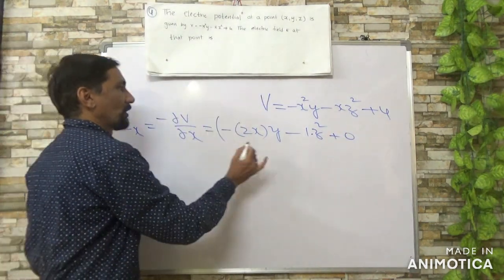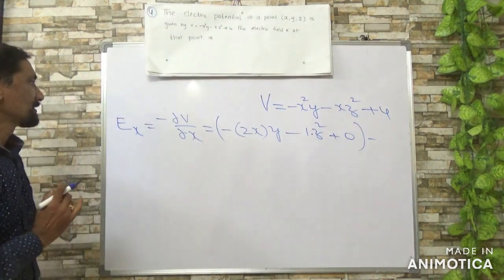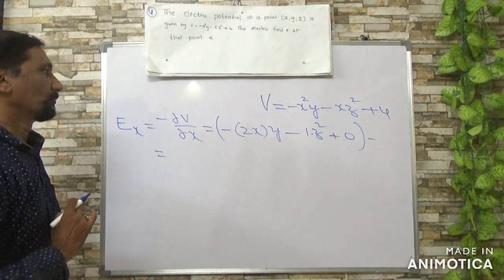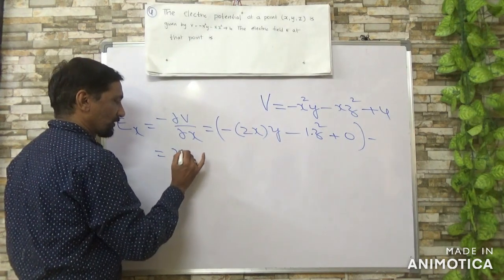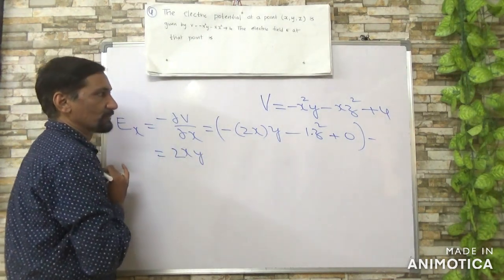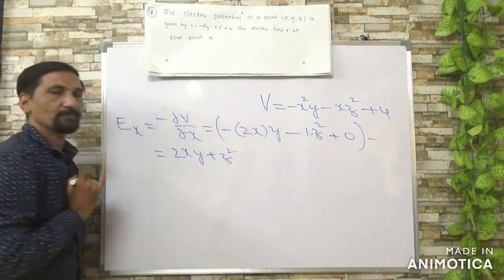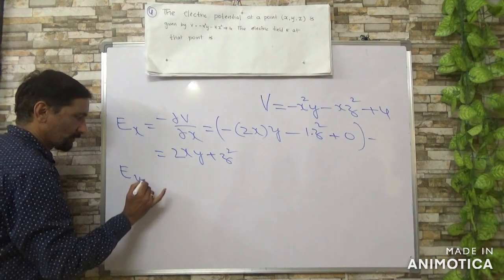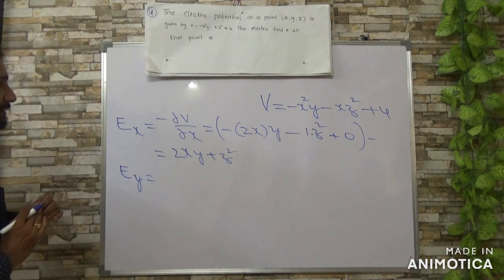This is all multiplied by minus, so the x component of electric field strength becomes minus of minus plus, so we get 2xy plus z square.